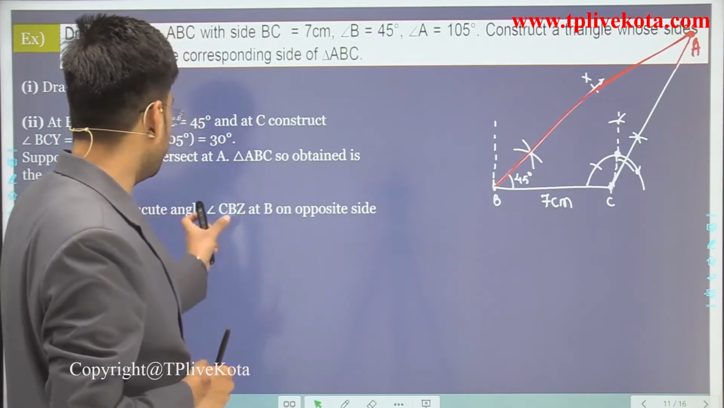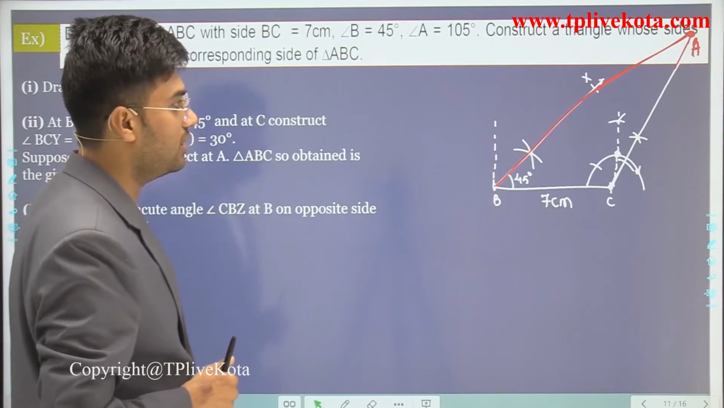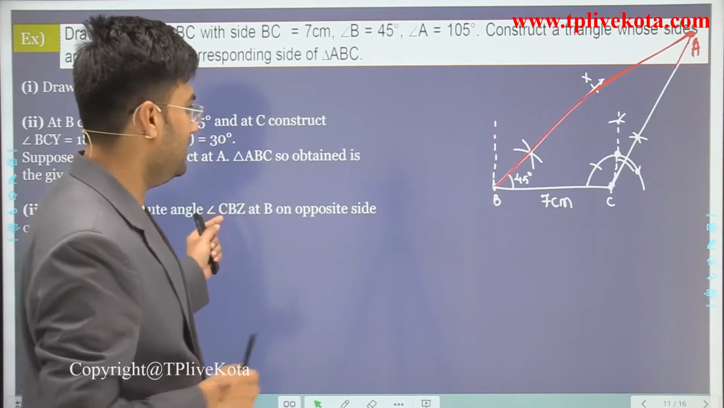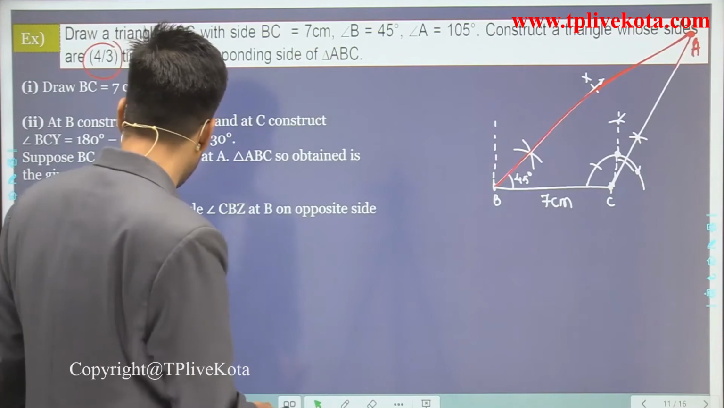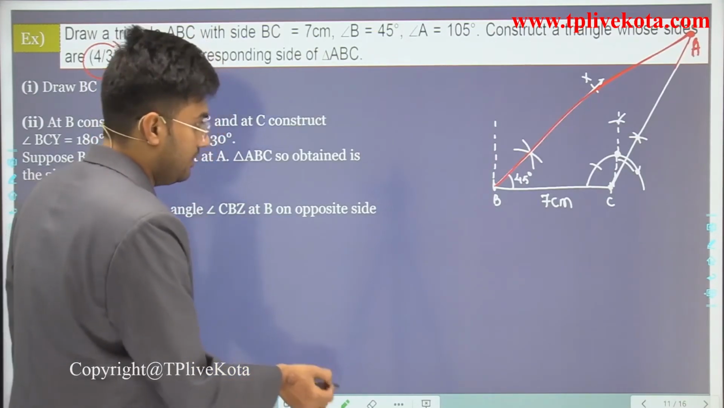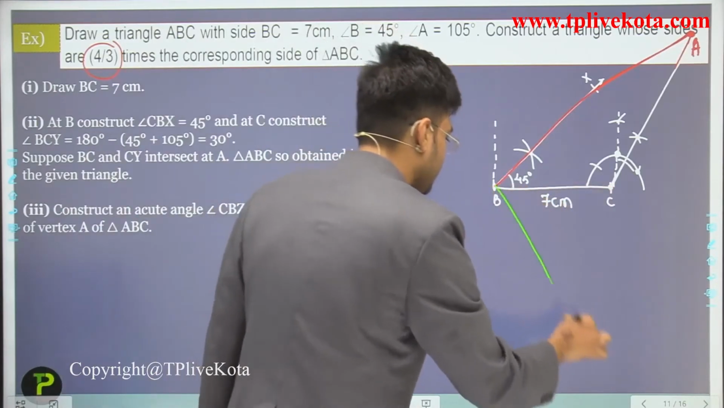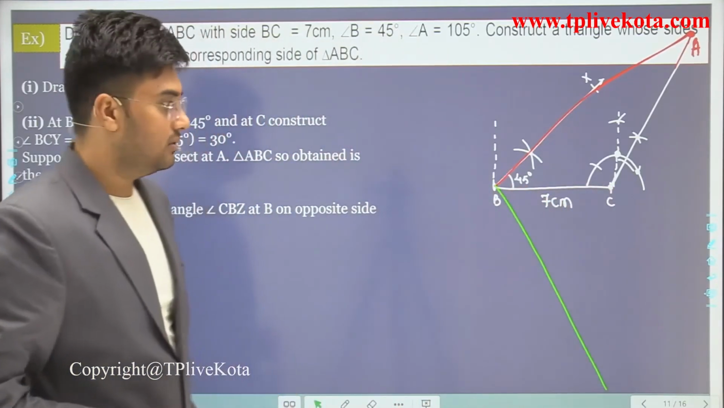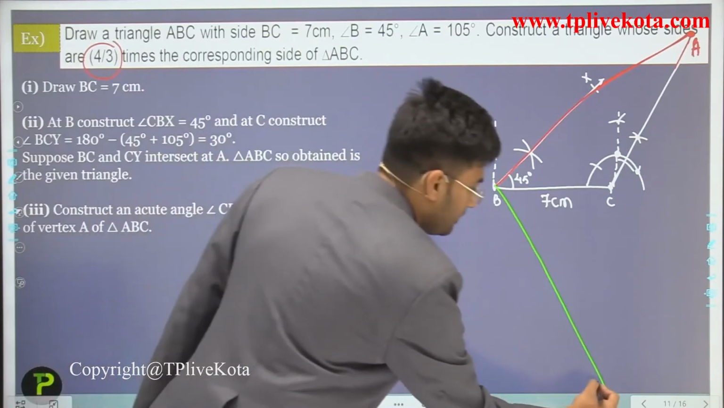Construct an acute angle CBZ. We have to construct an acute angle CBZ on the opposite side of vertex A. Okay, then this is C, B and Z. Clear? This is C, B, Z.